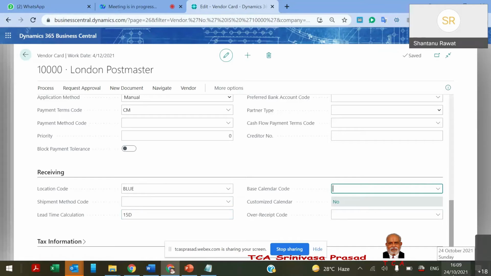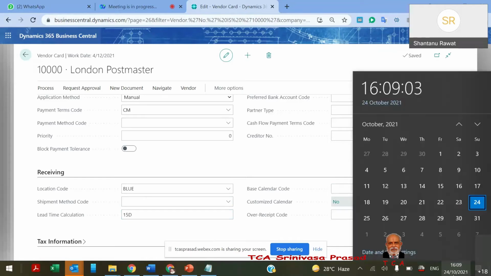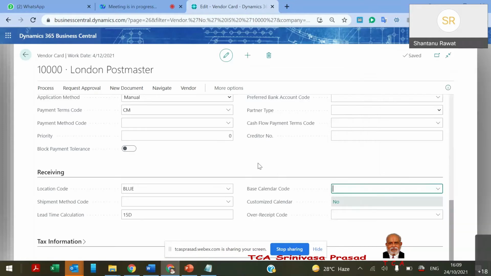If I give them an order on the 24th, it doesn't mean they will provide it on the 8th, or maybe the 9th. They will consider 15 working days, which is 3 weeks, so I will get my material maybe on the 15th.